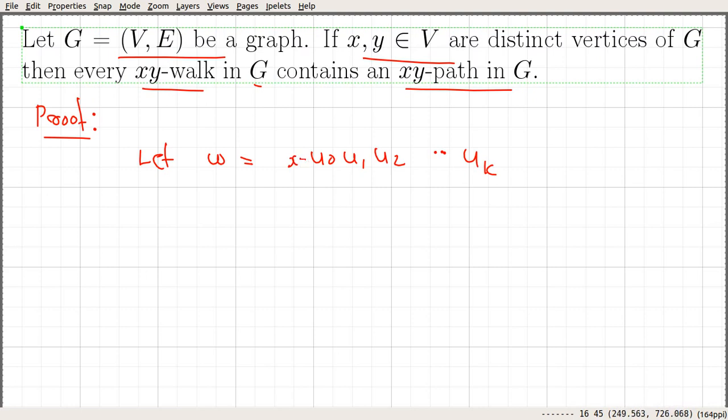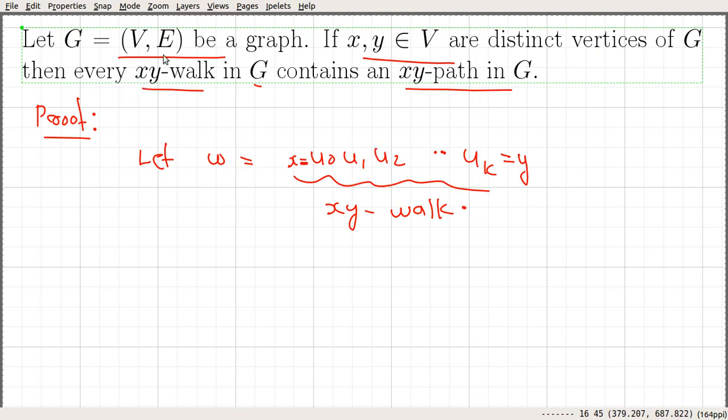Let u0 equal x and uk equal y. So that says we have an xy walk. It is given.